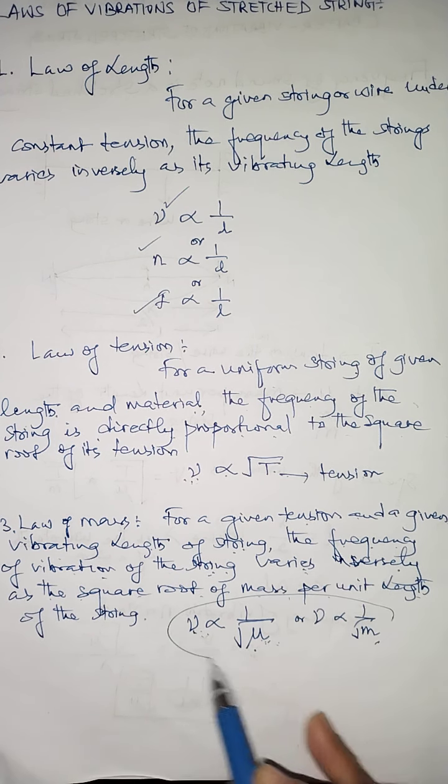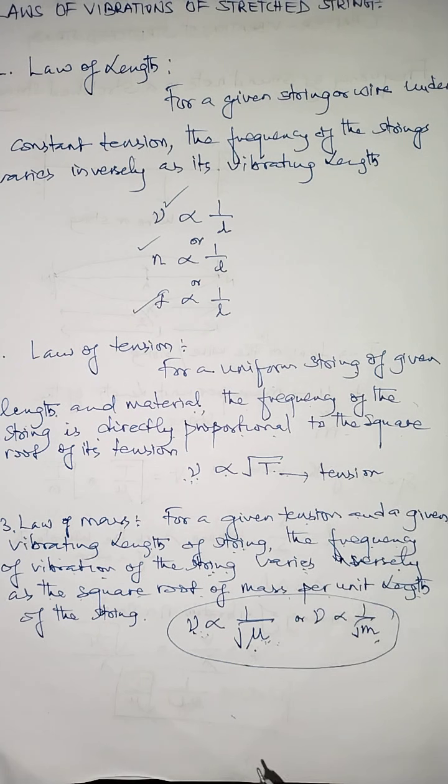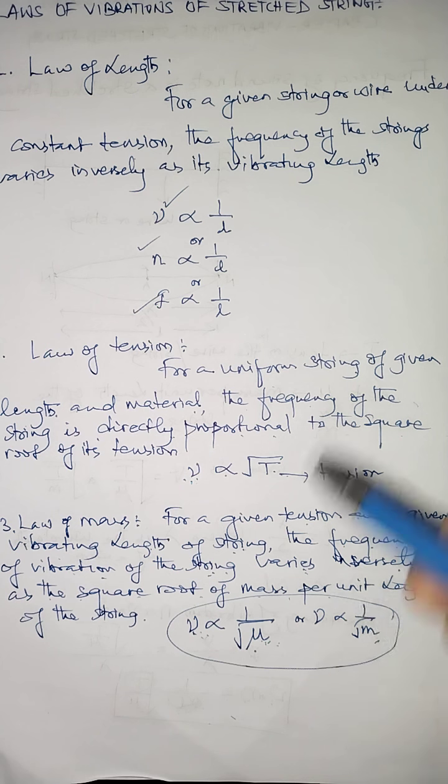So this is a relation that expresses the what? Law of mass. So basically there are how many laws for the vibration of the string? 3 laws. Okay. So these laws that we have discussed in detail, we will be applying these laws also, okay, in the next topic, that is the standing wave in a string fixed at both ends, which is also called the mode of vibration produced in string.